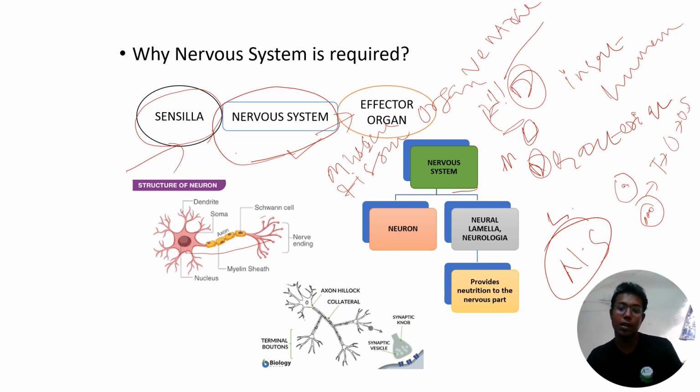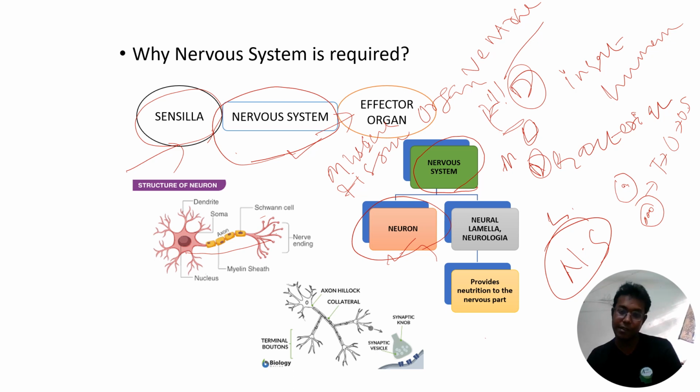So if you look at the nervous system of the insect, it is divided into two parts. One is your nervous part, another is your non-nervous part. In the nervous part, the main cell is your neuron. Neuron is the nerve cell, you can say. The main cell is the neuron, the structural and functional unit of the nervous system.